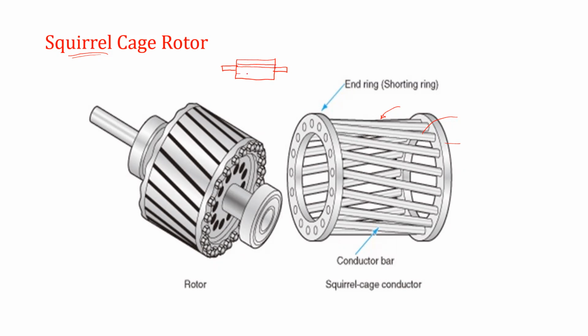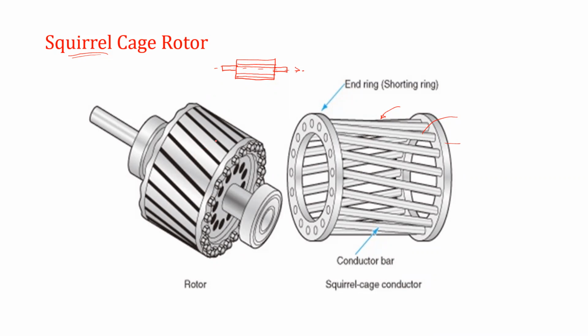Here I am showing the rotor grooves, or rotor slots, are not parallel with the axis of the rotor. This is the axis of the rotor, or the shaft of the rotor. You find it is somewhat inclined, or some skewed construction is there. This will avoid the humming, and it will avoid the magnetic locking in the induction motor.